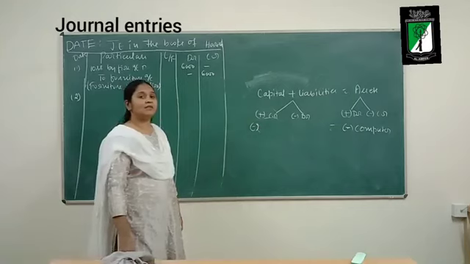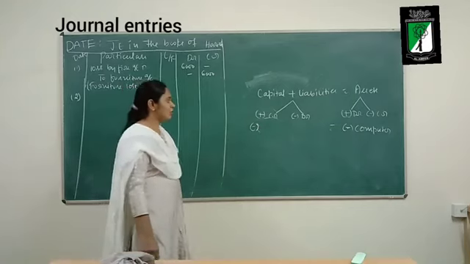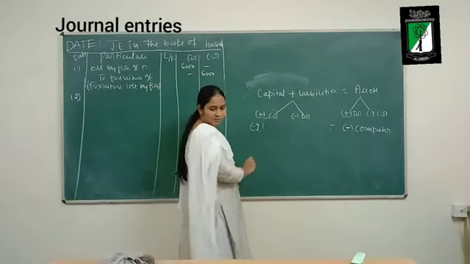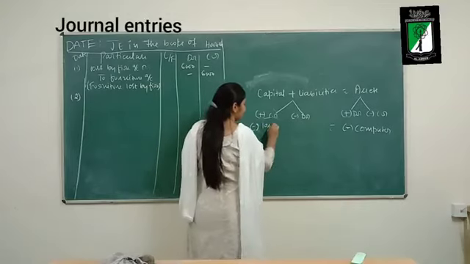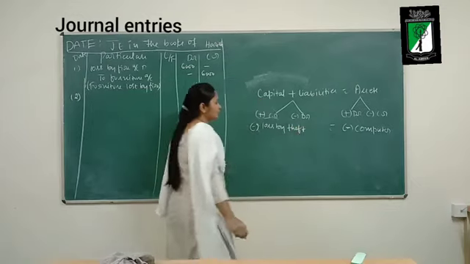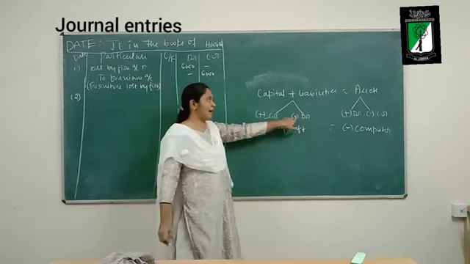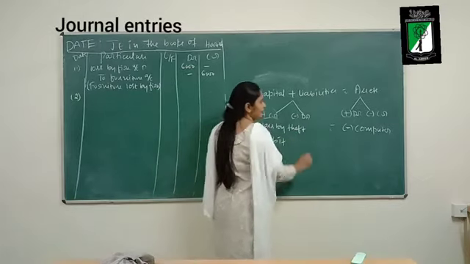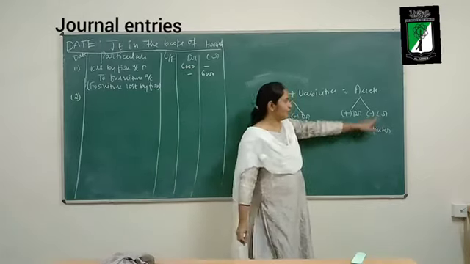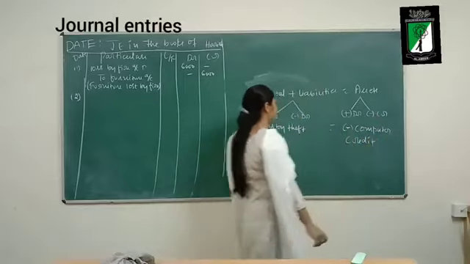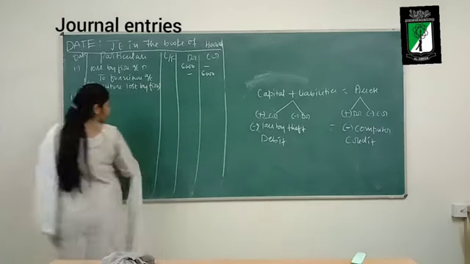Capital. What is the reason for the decrease in the capital? Loss by theft. Okay. So decrease in capital should be debited and decrease in asset should be credited. So what is the journal entry?